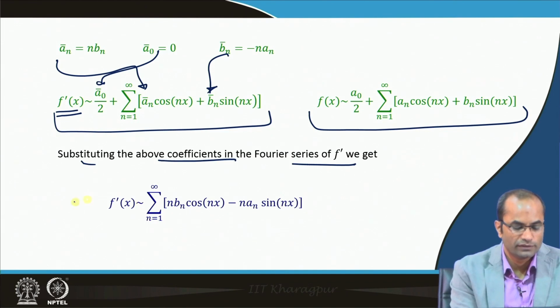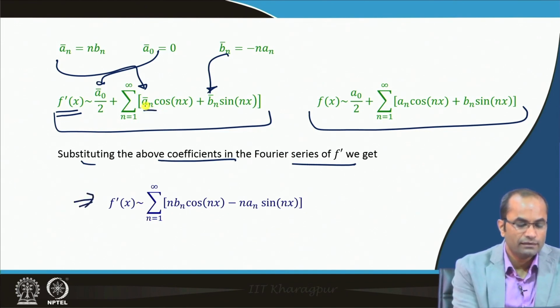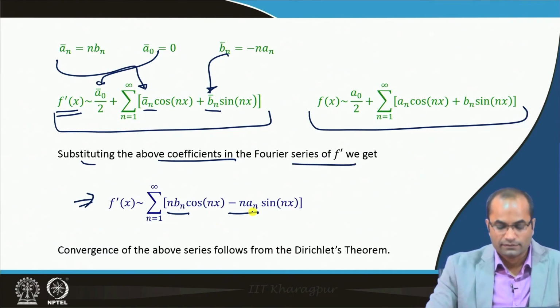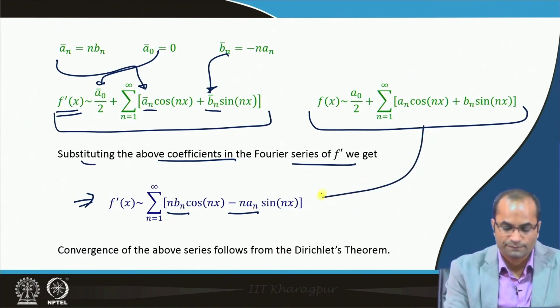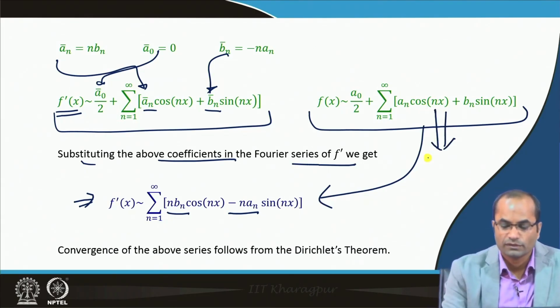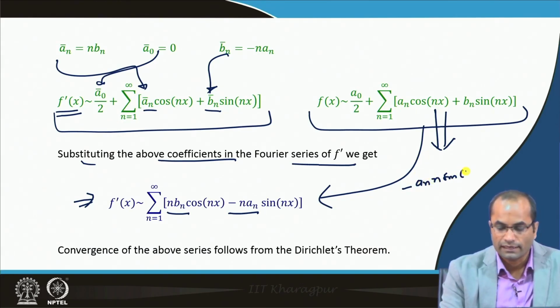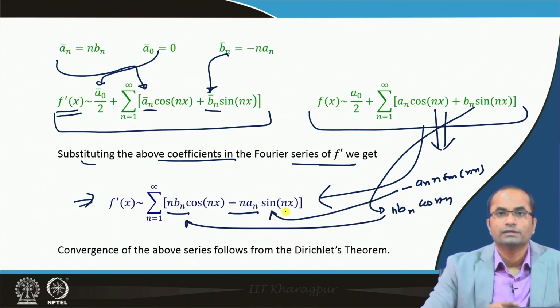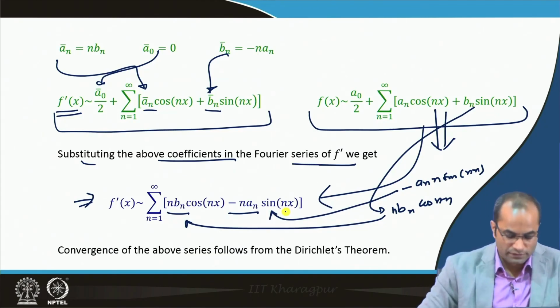This is the Fourier series we are now writing for f prime, where a_n bar will be n b_n, and this b_n bar will be minus n a_n. Naturally, this is exactly the series we obtain just by differentiating this one, because if we differentiate we will have minus a_n into n and sine nx, and from the second term we will get n into b_n and cos nx, which is exactly the terms we got directly in this Fourier series of f prime.